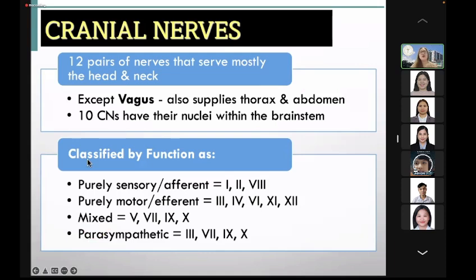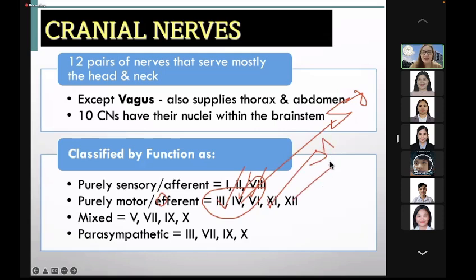So what are those purely sensory cranial nerves? You have the olfactory, the optic, and the vestibulocochlear cranial nerves. How about the purely motor or efferent cranial nerves? They are cranial nerves 3, 4, and 6. These 3 cranial nerves innervate the extraocular muscles. Also, among the purely efferent or motor cranial nerves are cranial nerve 11, that is the spinal accessory, and cranial nerve 12, that is the hypoglossal nerve.